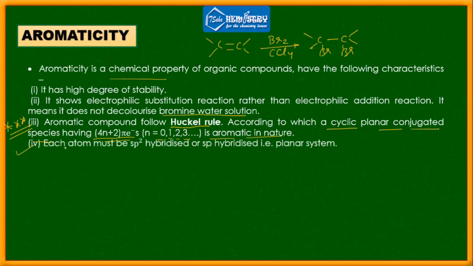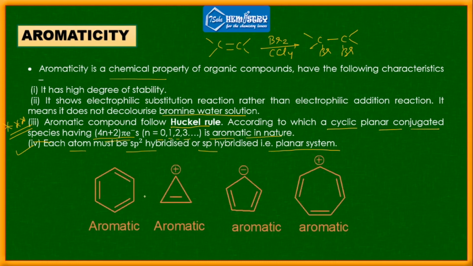Now this point is very important. Each atom must be either sp2 or sp hybridized. That is, we are talking about only planar systems. Then the compound can be aromatic. These are a few examples of aromatic compounds. All of you know this is benzene, so benzene is aromatic. Next we will see how to determine aromaticity. This is a species which has a positive charge, this one has a negative charge, and this one also has a positive charge. Mind it, this carbon is sp2, because a positively charged carbon means a carbocation, and a carbocation is sp2 in nature.